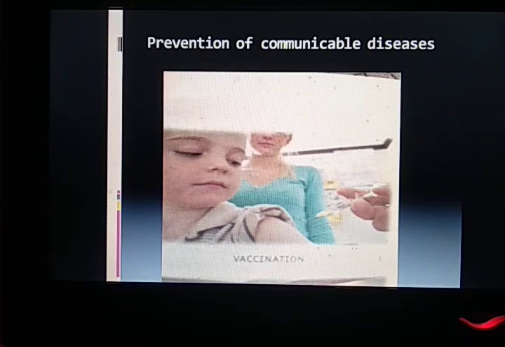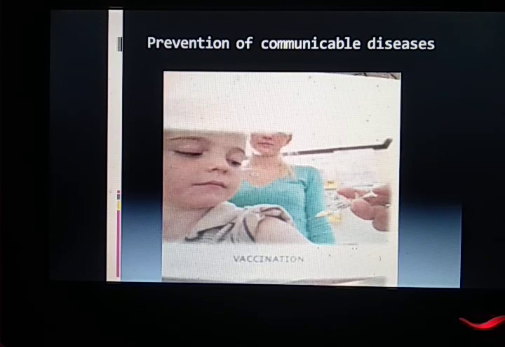Next, vaccination. Yes, vaccination is also one of the most important factors which prevent communicable disease. Vaccination is a process of injecting a vaccine into the body of a small child in the early stage of life, so that the body becomes stronger and its immunity is enhanced. Now, a vaccine is not a medicine, but a content which contains a killed form of the germs of that particular disease.